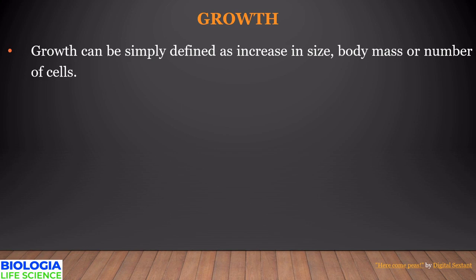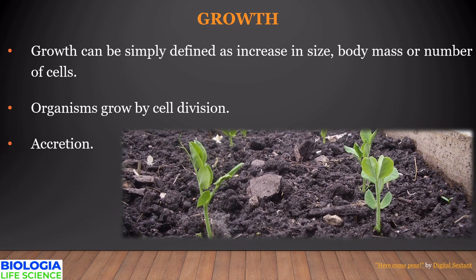Growth is defined as an increase in size, mass, or number of cells with respect to a cell or an organism. Organisms can grow by cell division. Like a plant cell divides continuously throughout its lifetime, whereas animal cells divide up to a certain age.